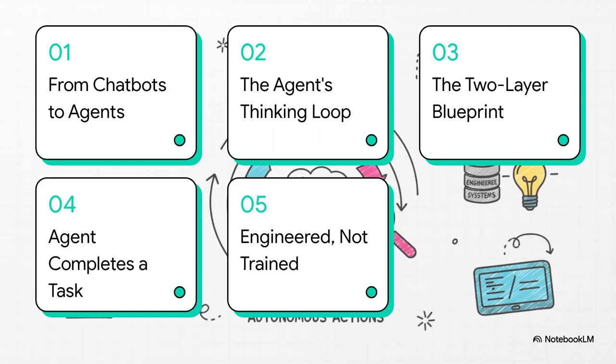So here's our game plan. First, we'll look at the big jump from chatbots to agents. Then, we'll really dig into that thinking loop that gives them their power. After that, we'll uncover the two-layer blueprint that makes it all possible, watch an agent tackle a task from start to finish, and wrap up by understanding why agents are really more engineered than they are trained.